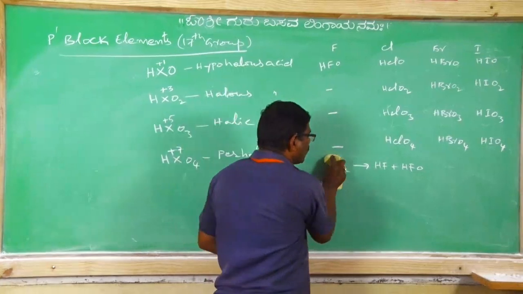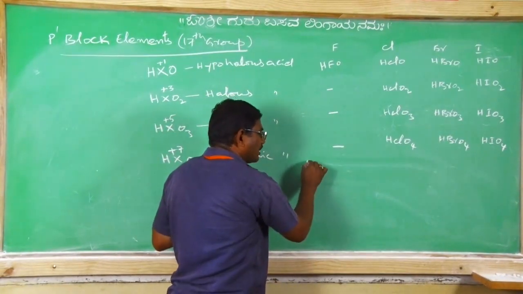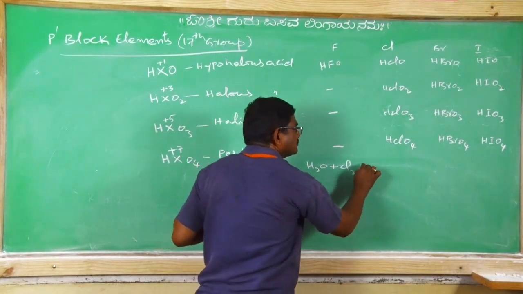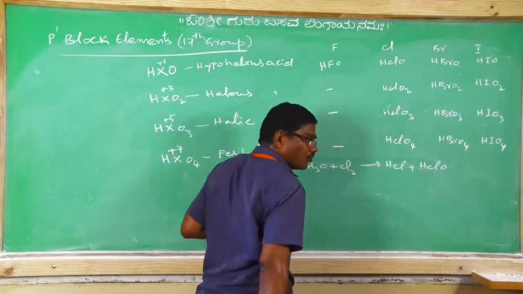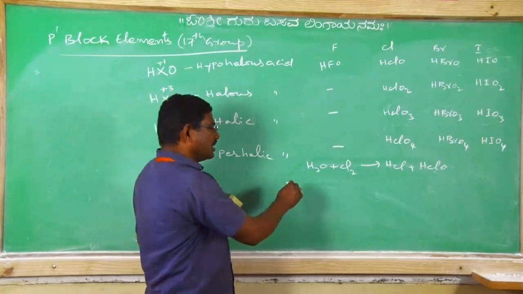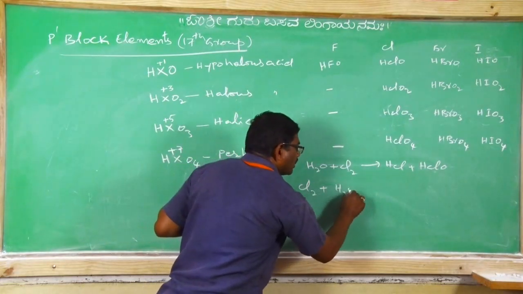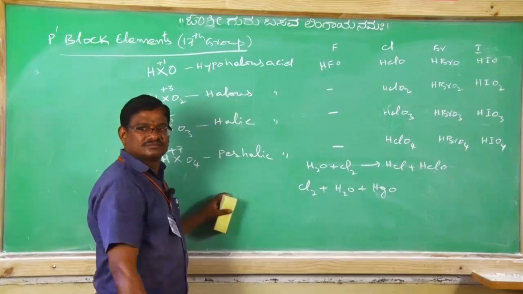Then HClO, if you consider, HClO preparation will be when chlorine reacts with water, similarly converting into HCl plus HClO. Clear? Even elementary chlorine with water and mercuric oxide, one more method.